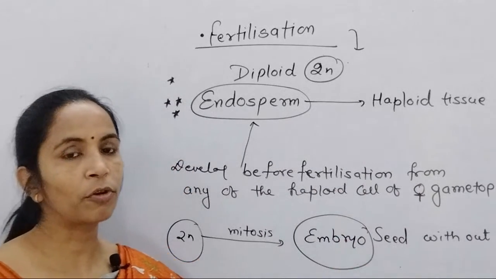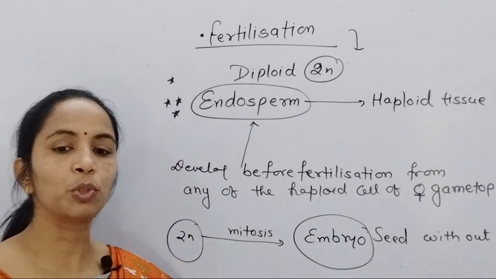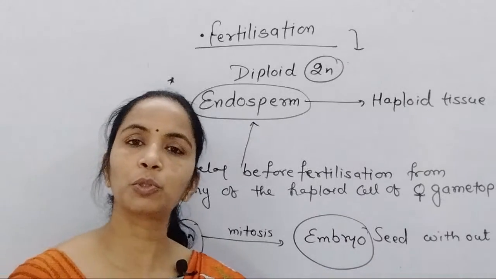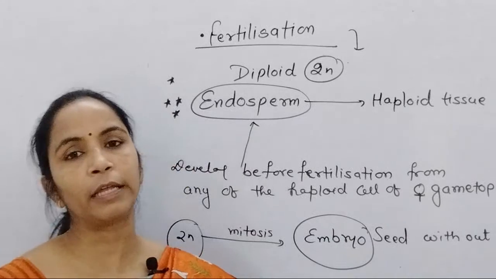Today we will not study the life cycle of gymnosperm, because the life cycle of gymnosperm is nearly similar to the angiosperm.